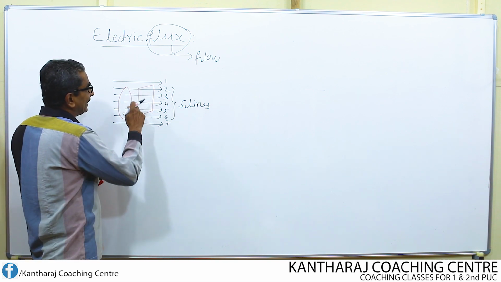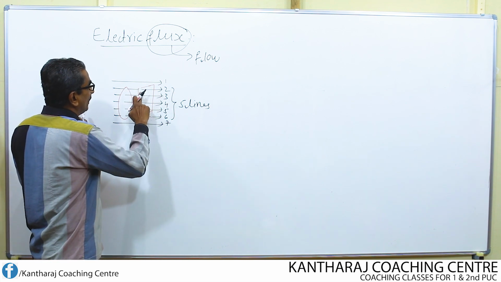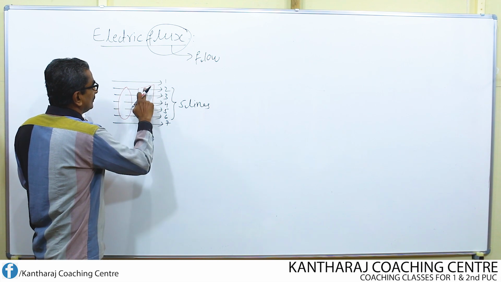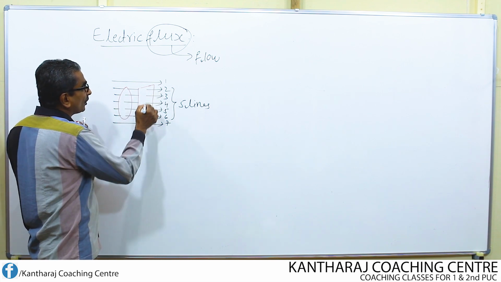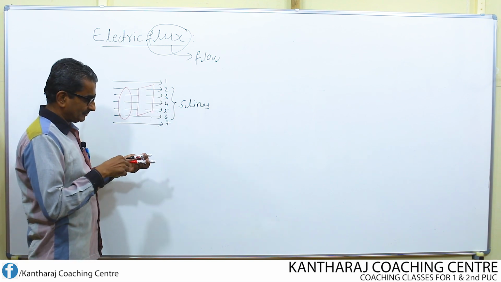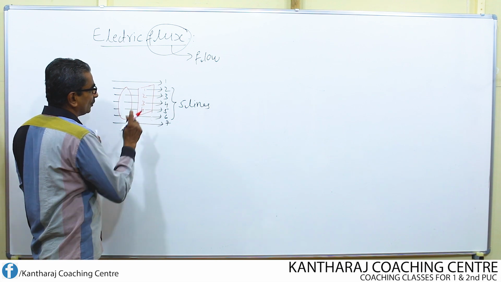Now through this area, how many lines of force are passing? 1, 2, 3, 4. Only 4 lines are said to be passing.